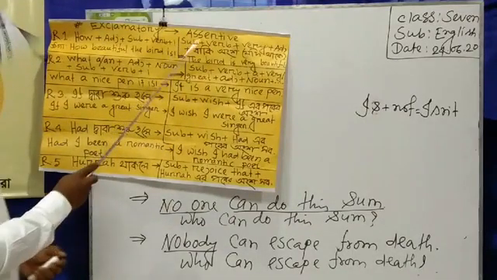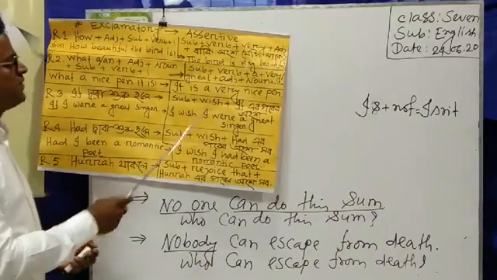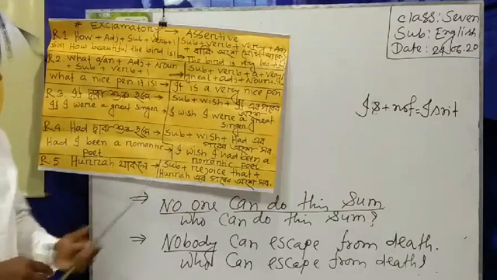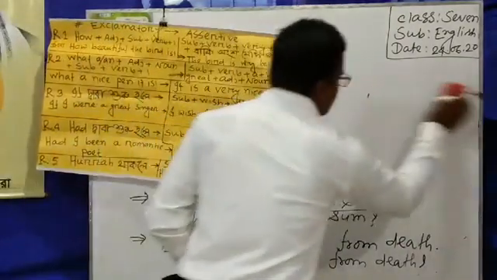And the assertive one is subject plus verb plus very plus adjective plus the rest, if there is any in the sentence. Now I am writing an exclamatory sentence. Please follow it.